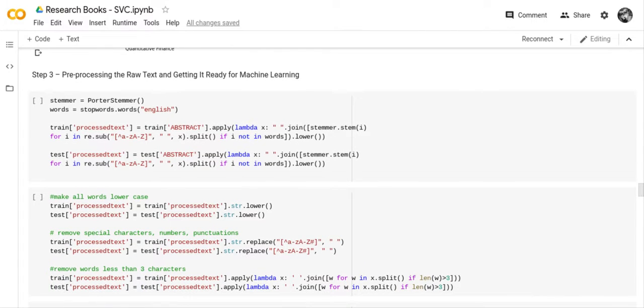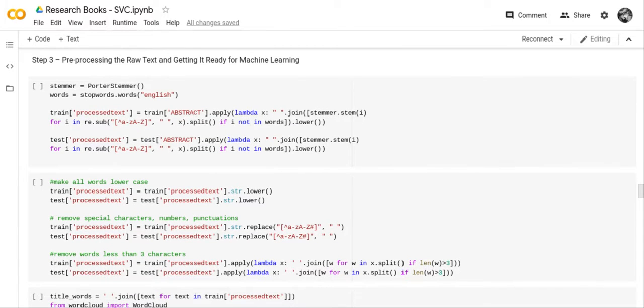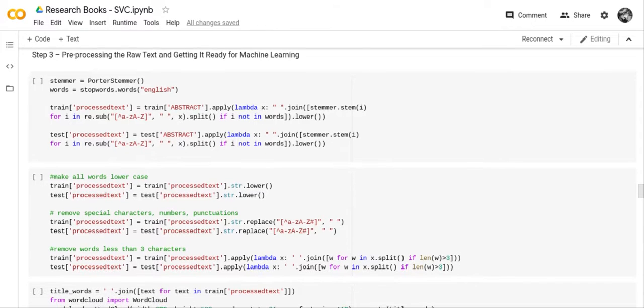The next thing that we're going to do is pre-process the raw text and get it ready for machine learning. So we put it through the Porter stemmer function, and we also set up our words as our stop words. So we put the train process data equals train abstract into the Porter stemmer function, and the test process text equals test abstract into the Porter stemmer as well.